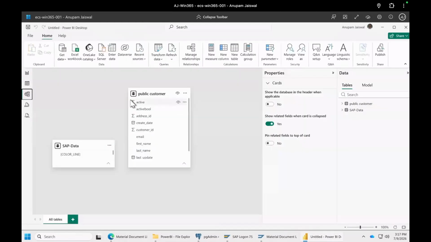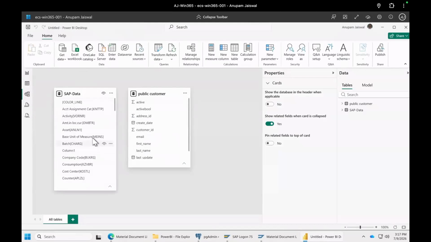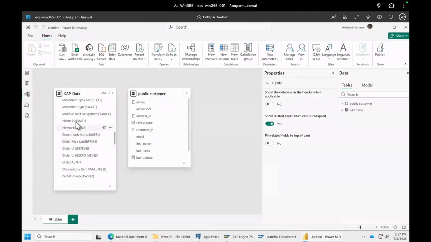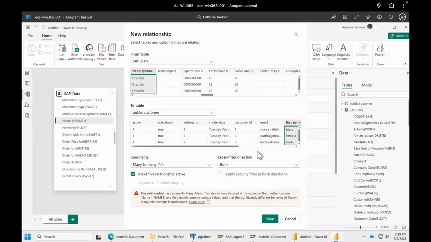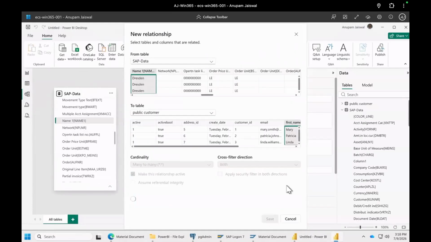And then, it's pretty straightforward to go do a cross-referencing and all the features for modeling, etc., which a regular development project will have. You could pull up, let's say, the name from here and map it to the first name on the Postgres side, and you will be able to get it done.